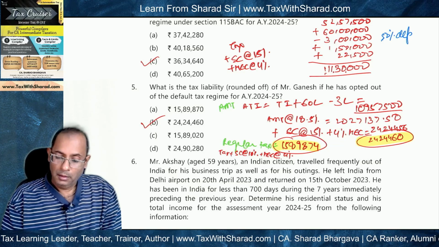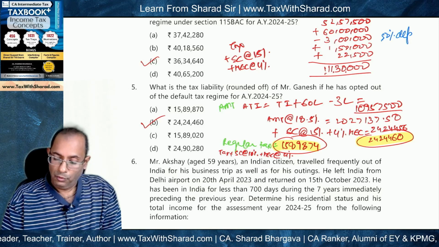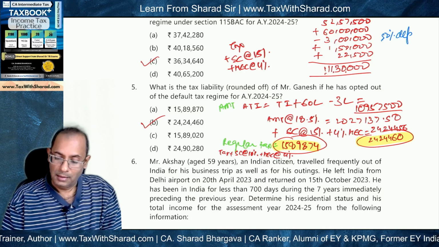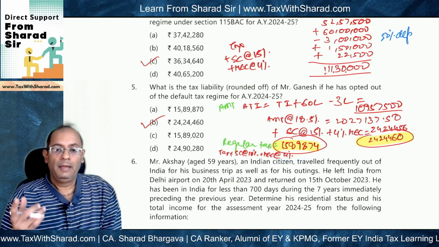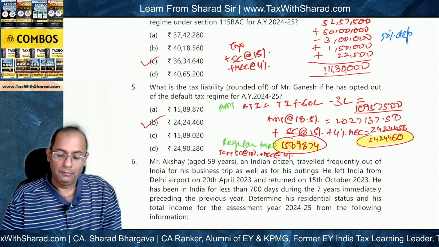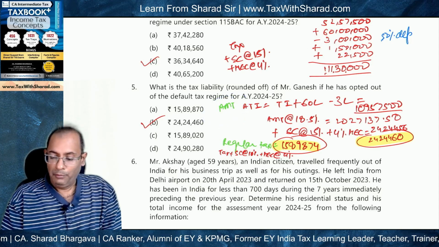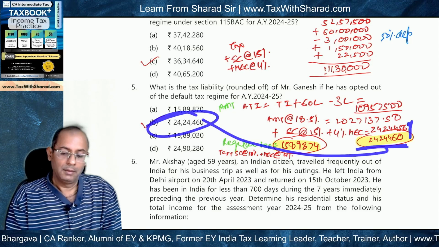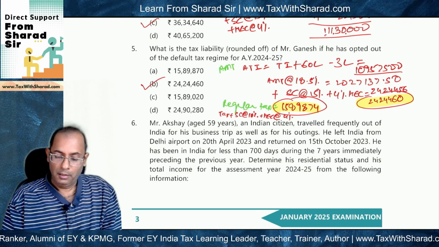So the AMT comes to 2424456. Now since this is more than the regular tax, AMT will become payable instead of regular tax. So AMT will become payable, and when we round this off, it will come to 2424460, which will be the answer. Okay, so hope you have understood this.